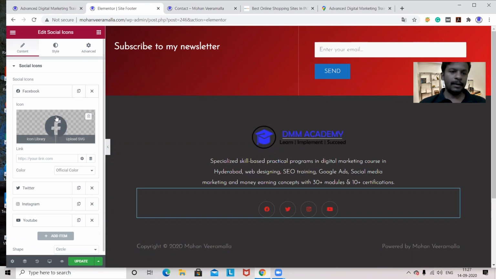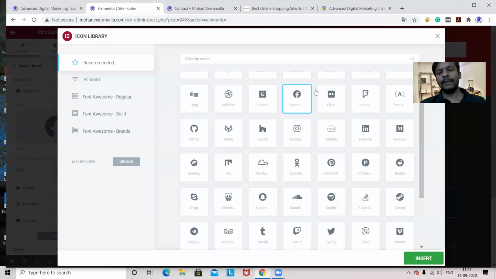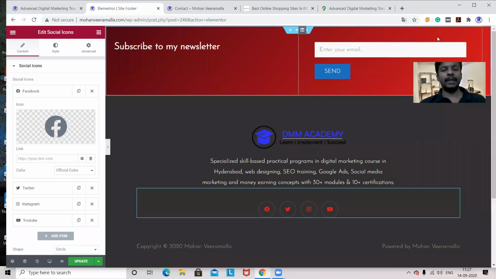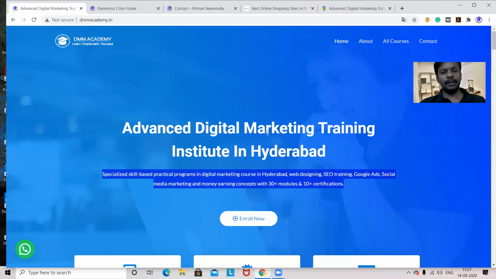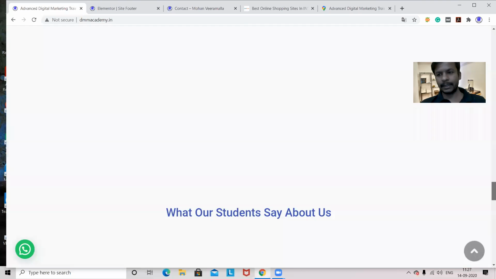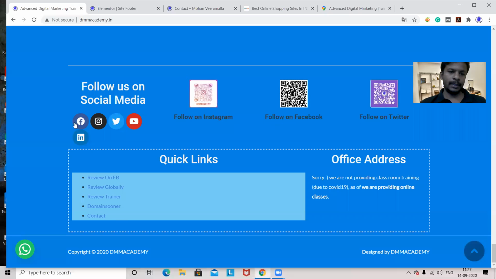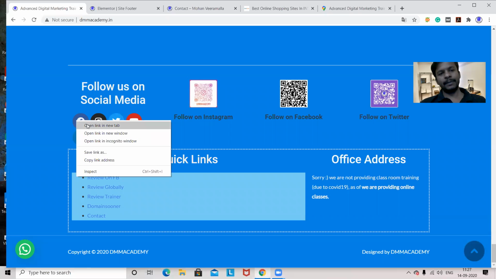See here, if an icon is not available, you can select an icon from the library. If you click on Icon Library, you will have lots of icons. You can search the name of the icon and select whichever icon you want. But every time, try to select the related icon. If you are showing Facebook, then select a Facebook icon. Here I want to paste a link. So I'll go to this website, for example, and take these links from it. I'll take this Facebook link from this website.